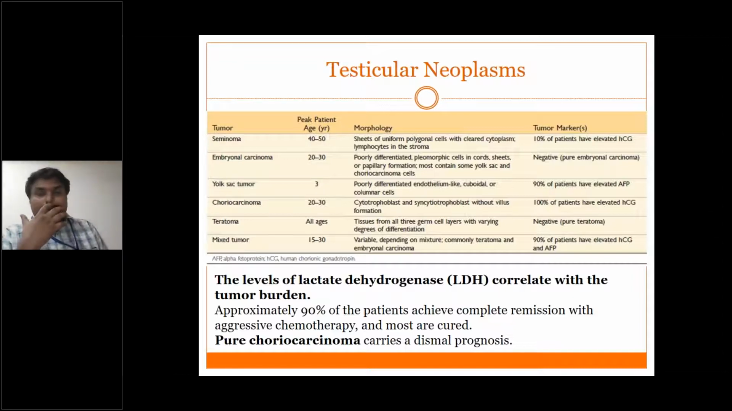Next, the tumor burden will be known by estimating the LDH levels. The lactate dehydrogenase levels will correlate with the tumor burden. Approximately 90% of the patients achieve complete remission with aggressive chemotherapy and most are cured, whereas pure choriocarcinoma carries a dismal prognosis. This is what you have to remember. So which among the following will carry a very poor prognosis? Pure choriocarcinoma. This is one of the important MCQs you have to remember.